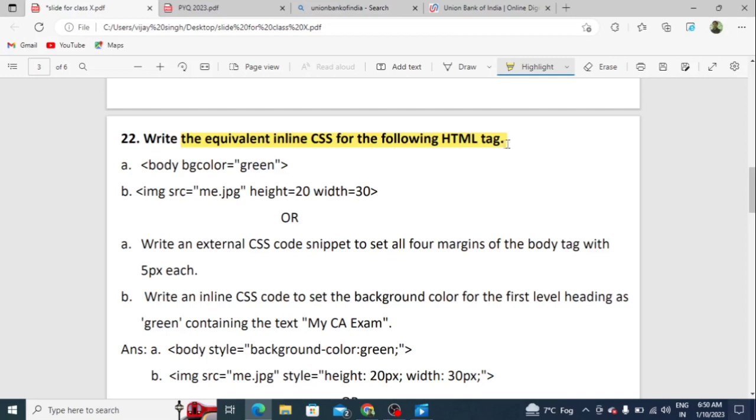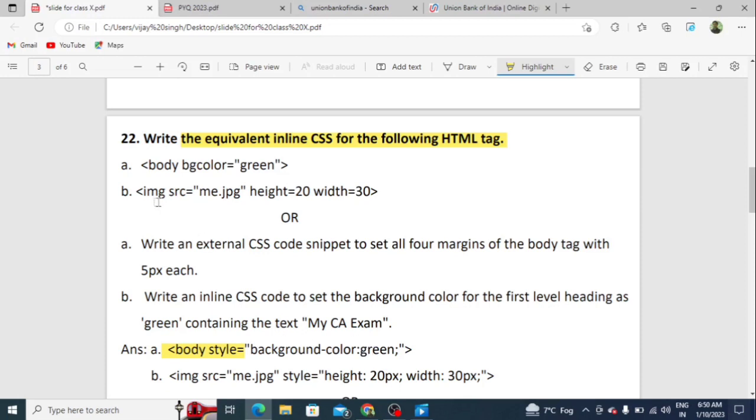So question A, you have to write body bgcolor equals green. Students, this is the simple HTML code, and you have to write the inline CSS code. So how can you write it? body style equals double quotes open, background-color colon green. So this is the equivalent code for question section A.